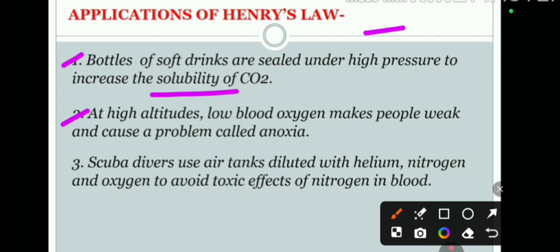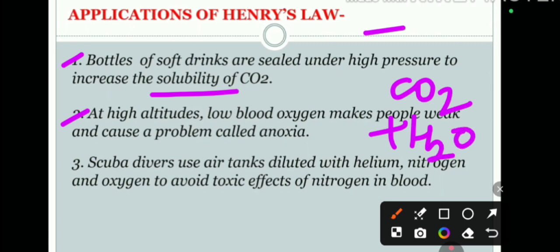Whenever you have seen cold drinks, how is it made? If you dissolve carbon dioxide gas in water, then you will get cold drink. But if you look at the bottle, an expiry date is written there. Why is it written? Because when CO2 and water are in contact with each other for a long time, they cause a reaction, and it leads to the formation of carbonic acid. And carbonic acid is very harmful. That's why the expiry date is written on the bottles of cold drink.